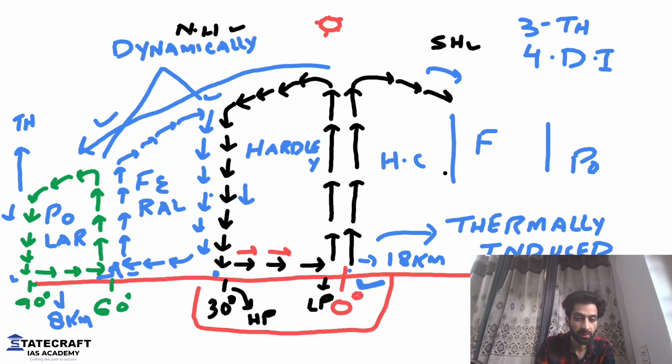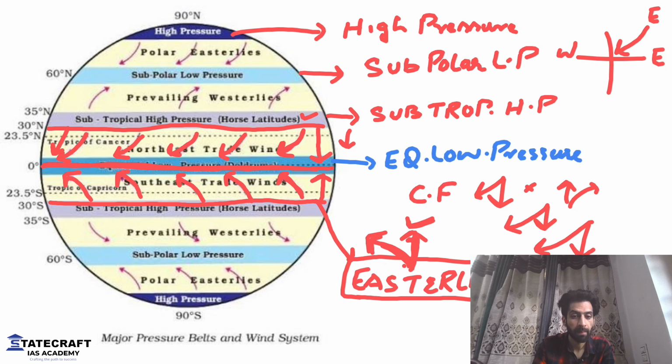Or in other words, if you look at this diagram, these black arrows that I'm showing you here, these are easterlies. Okay. Going to next. When we look at